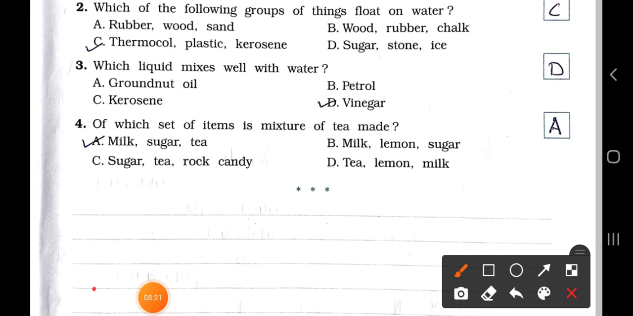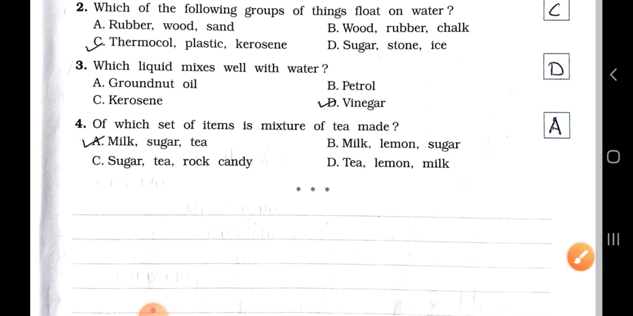See here, number 4. Of which set of items is a mixture of tea made? See here, items are given. Option A, milk, sugar, tea. B, milk, lemon, sugar. C, sugar, tea, rock candy. And D, tea, lemon, milk. Here option A, milk, sugar and tea. That mixture of items makes tea. So here option A is your answer.